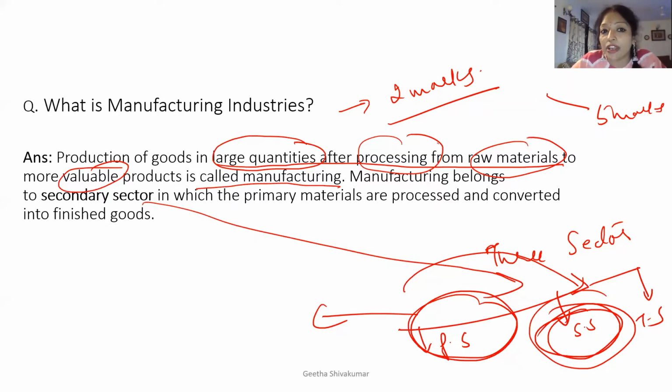So what is manufacturing industry? Production of goods in a large quantity by processing raw materials into more valuable products is called manufacturing. Manufacturing belongs to the secondary sector, in which the primary materials are processed and converted into finished goods. Finished goods are nothing but those which can be used directly by the consumers.